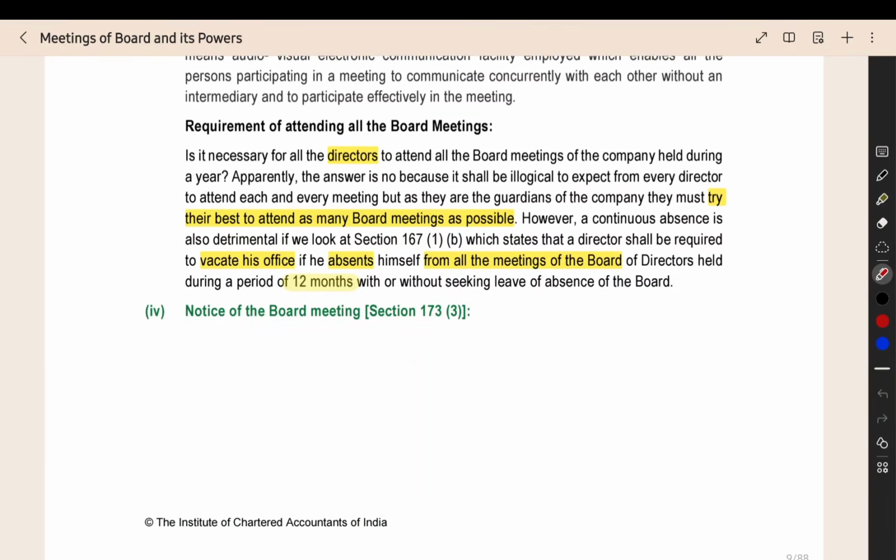It is not possible for every director to attend every board meeting, but they should try to attend as many meetings as possible. If for 12 months continuously you do not attend even one single board meeting, then you will be considered to have vacated your office. As per section 167, you will be considered to have vacated your office.